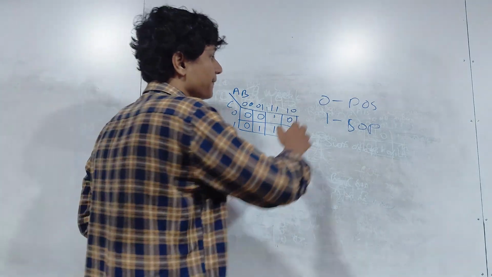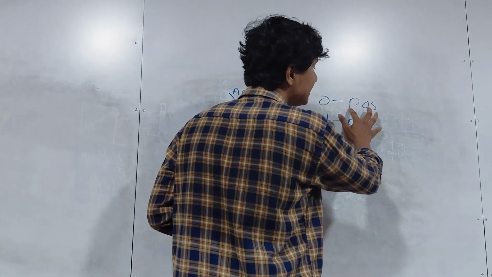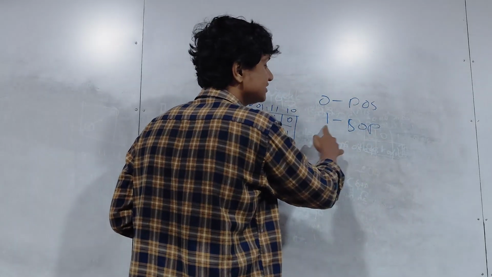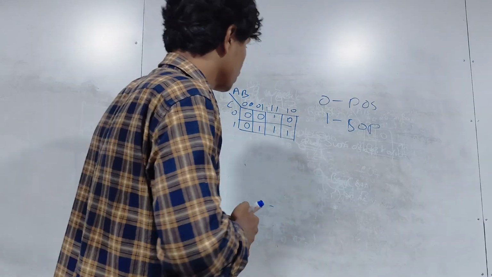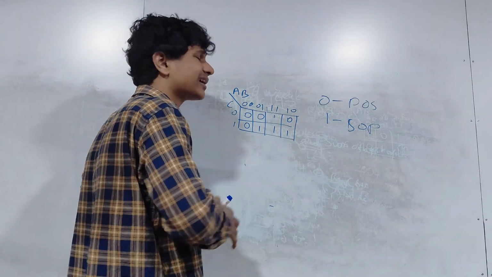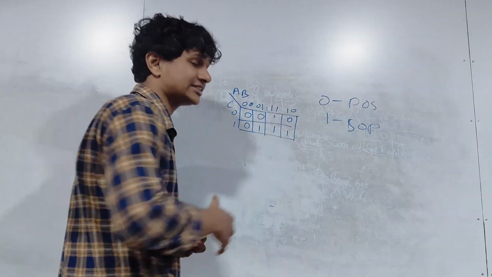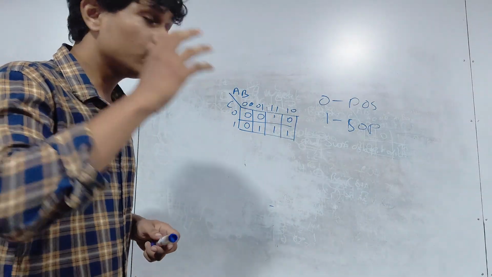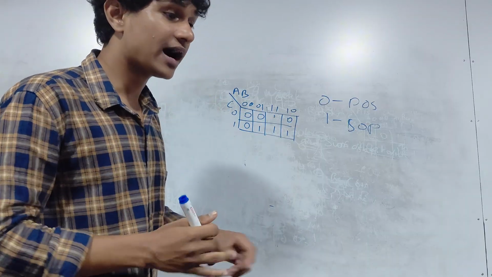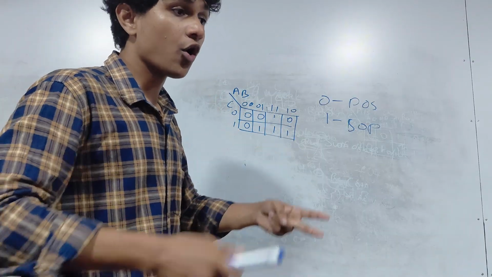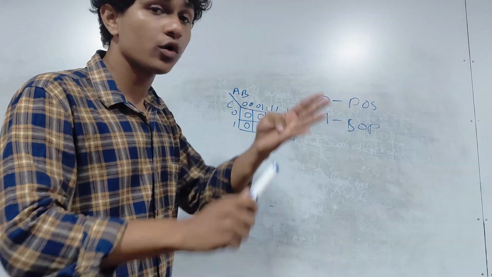Zeros for POS, ones for SOP. Now how do I collect these ones? There are 4 ones here. Now how I mark in K-maps is like this: you have to have either a single one, a pair, or a quadruple.